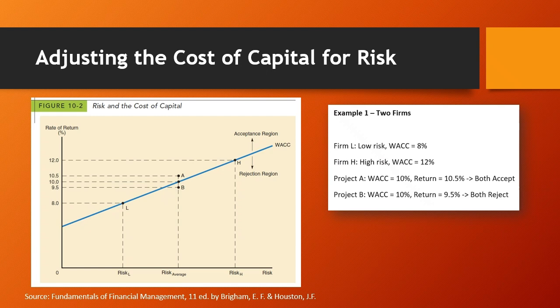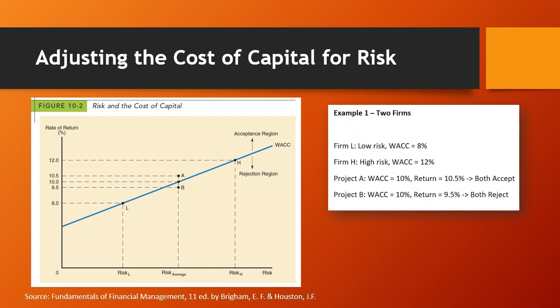A company's overall WACC applies only to typical projects with the same risk as its current operations. For projects with different risk, the hurdle rate should be adjusted up or down. So let's look at this figure. Here there are two firms, Firm L and H. Firm L is a low risk business and it has a WACC of 8%, while Firm H is a high risk business with a WACC of 12%. Both firms are considering projects A and B. Project A's risk is average and has an expected return of 10.5%, and its project specific WACC is 10%.